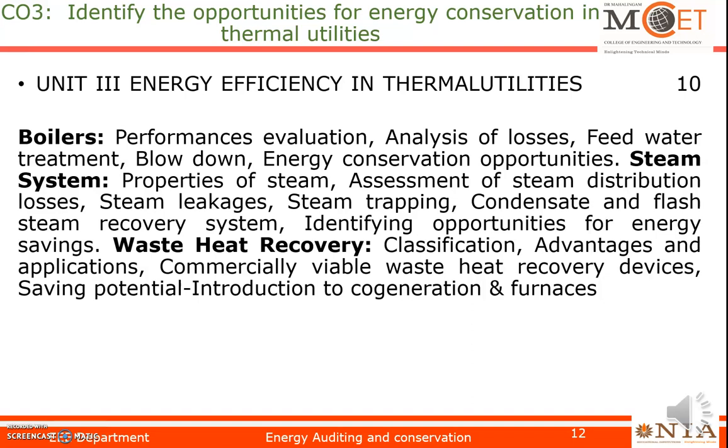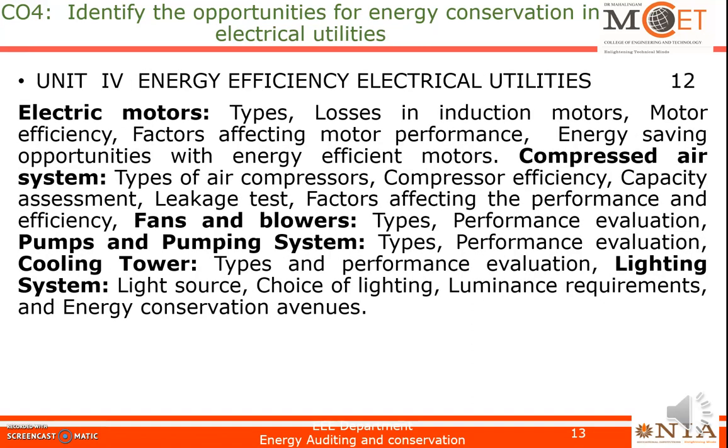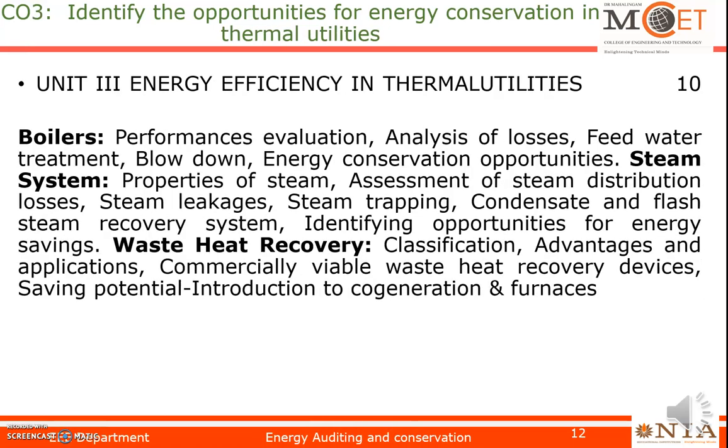And the third unit, as I have mentioned, energy is of two types. One is thermal energy and the other is electrical energy. So in the third unit, we are going to see the energy efficiency in thermal utilities. The thermal utilities consist of boilers, steam system and waste heat recovery.